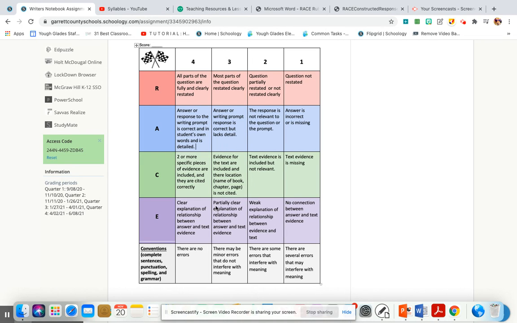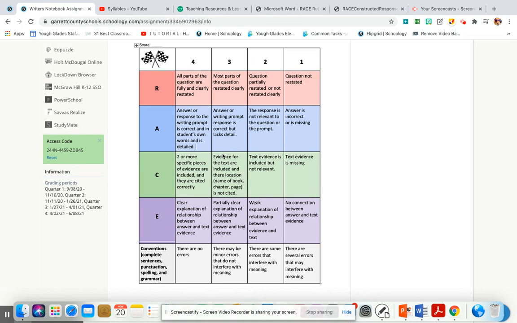So 3 is you cited evidence from the text from either book. It could be Dinosaurs Before Dark. It could be the new book. But you did not tell me the name of the book or the chapter, just one of these, or the page was not cited.